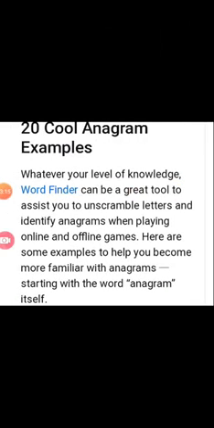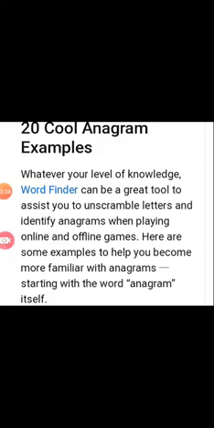See, 20 cool anagrams over here. Whatever your level of knowledge, Word Finder can be a great tool to help you unscramble letters and identify anagrams when playing online and offline games.